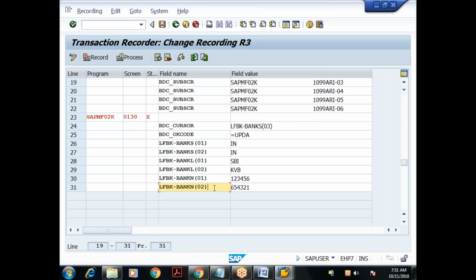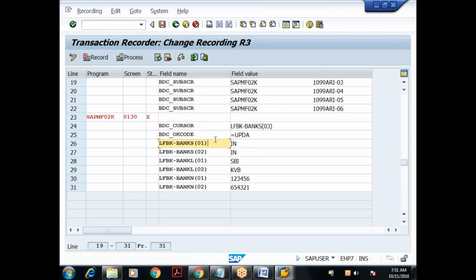Because we are going to write the logic in a loop, for the first vendor it might loop only two times. For the second vendor, if I have 20 records, it will loop 20 times, as an inner loop. So even though you used the scroll bar in the recording, it won't affect your program, because nothing is handling the record numbers 01, 02, 03.